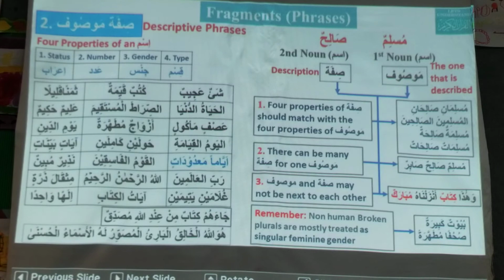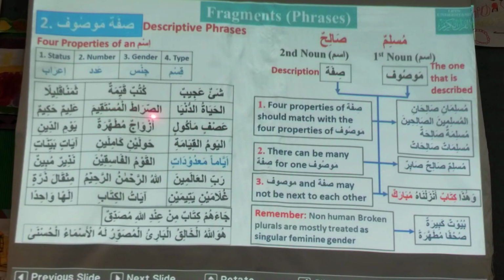Worldly life, not life of the world. If I remove al from haya, then it would be mudaf mudaf ilayh, and we will translate it as life of the world.